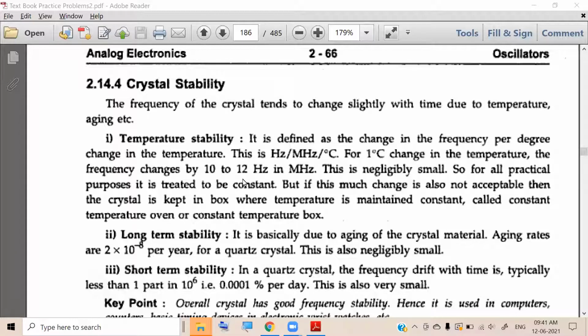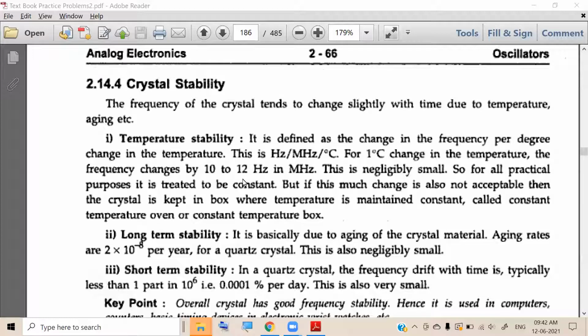Suppose you are buying a fridge, they will say 1 year warranty, 10-year warranty, whatever. So what happens as time goes on, whatever fridge you buy, the performance deteriorates. Similarly, for the crystal, as time goes on, the frequency tends to drift.